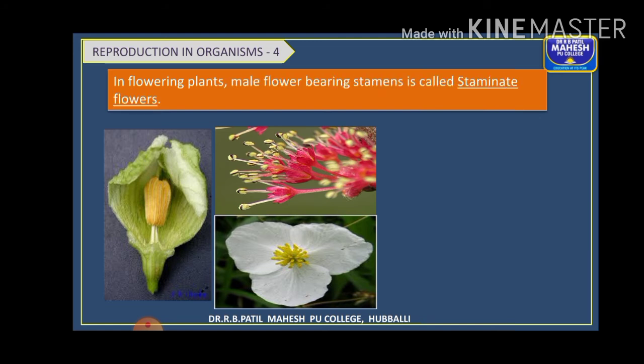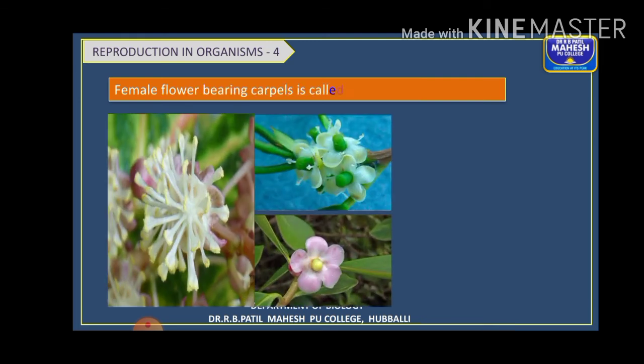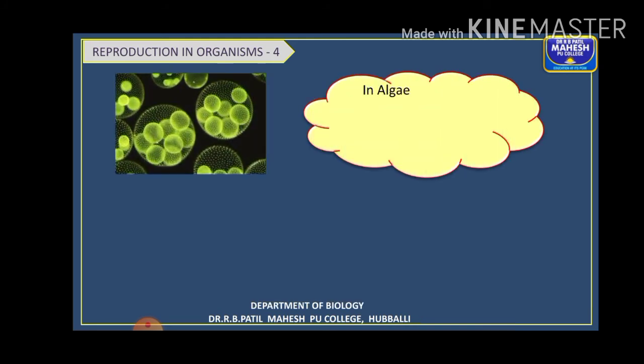Then among those you can differentiate the male flowers and female flowers, or we can also call them staminate or pistillate flowers. That is, the male flower bears only stamens, right? So it is said to be a staminate flower, whereas the female flower bears only carpel or the pistil, then it is said to be a pistillate flower. So this is about the higher plants, flower bearing plants.